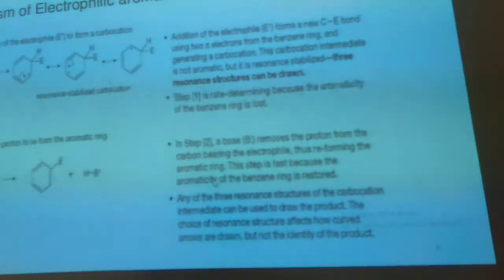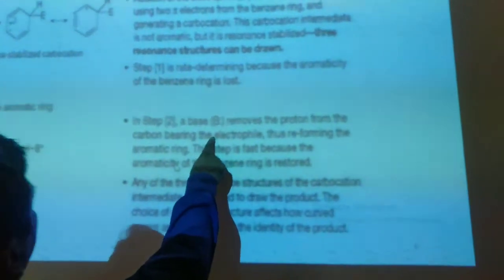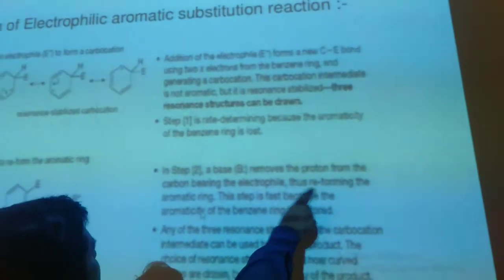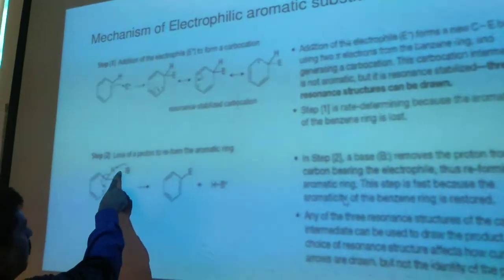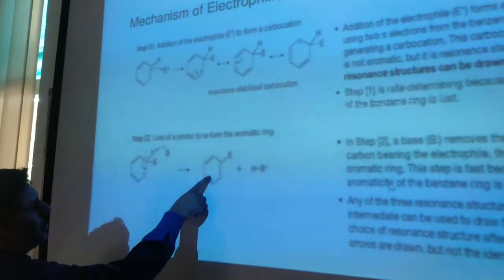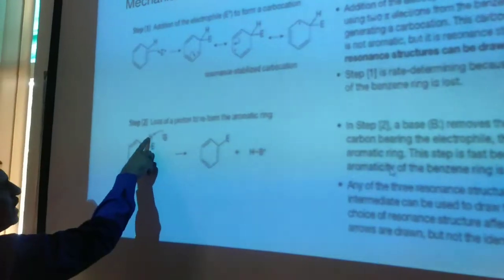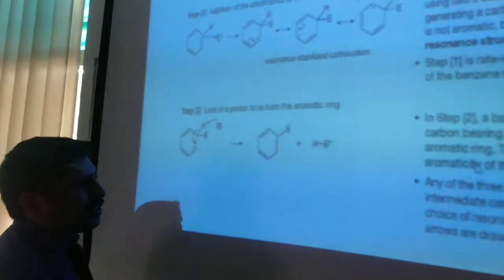In step 2, a base removes the proton from the carbon bearing the electrophile. That proton will be removed, thus reforming the aromatic ring, because the carbon-hydrogen bond shifts inside the ring.